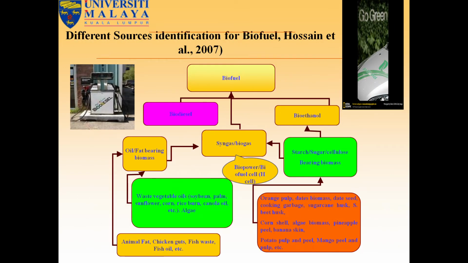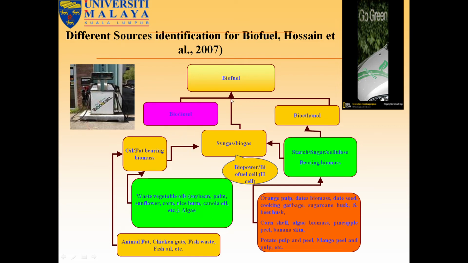So we can see different sources. Identification of sources for biofuels, Hossain et al. 2007, we introduced these: biofuels, biodiesel and bioethanol, two types. Then also biogas, different types of gas. For the gases, oil and fat bearing biomass. These sources are waste vegetable oil, soybean, palm, sunflower, corn, rice bran, canola oil, and algae. These are the oil or fat bearing biomasses.